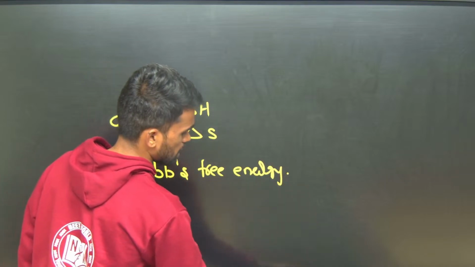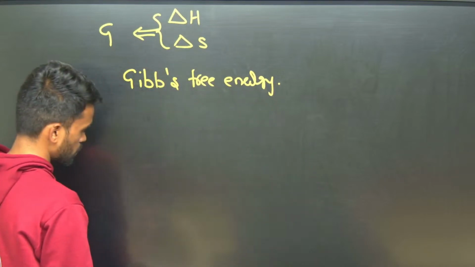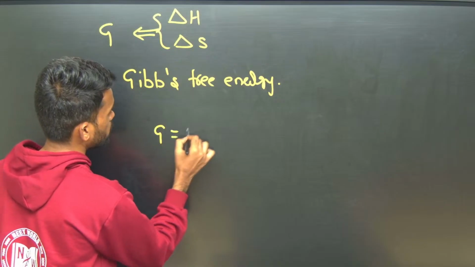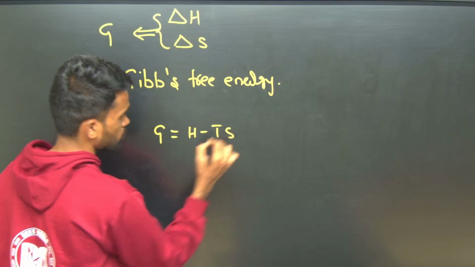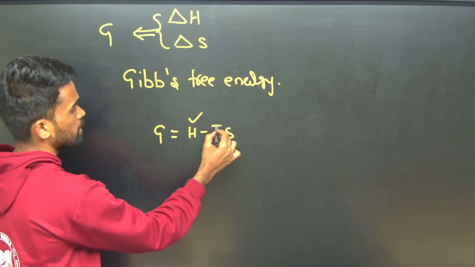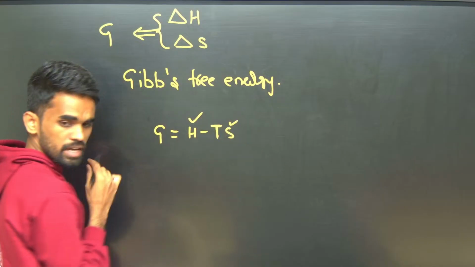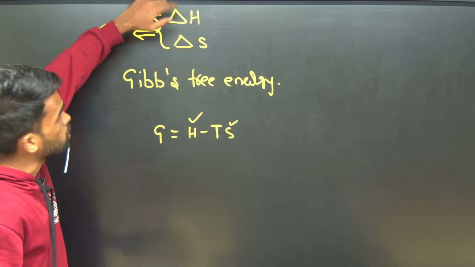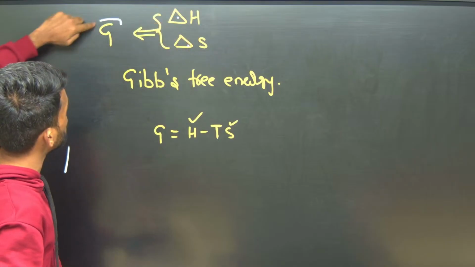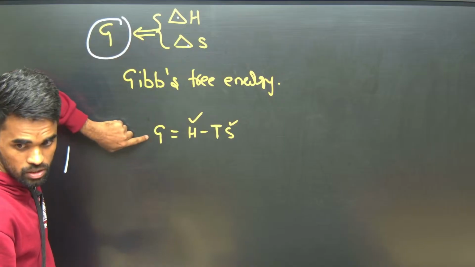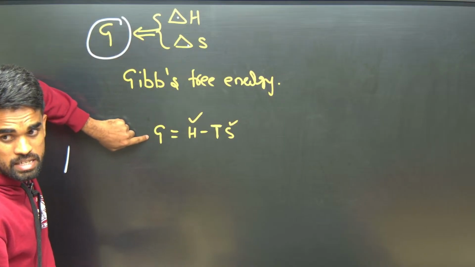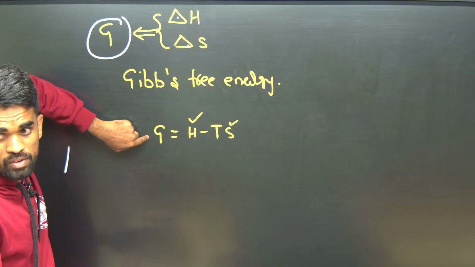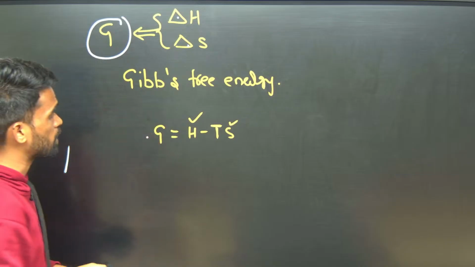It's also a state function and extensive property. Okay, so G equals H minus TS. Okay, where H is enthalpy, T is temperature in Kelvins, and S is entropy. Now see, these are the two factors we should consider. So combining both of them, we have a new factor called G here, which says about spontaneity of a particular reaction or a particular system.